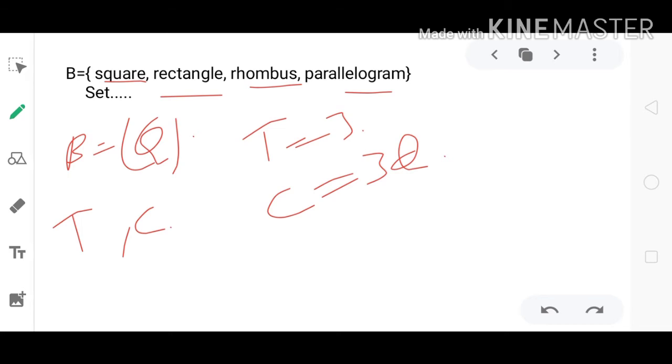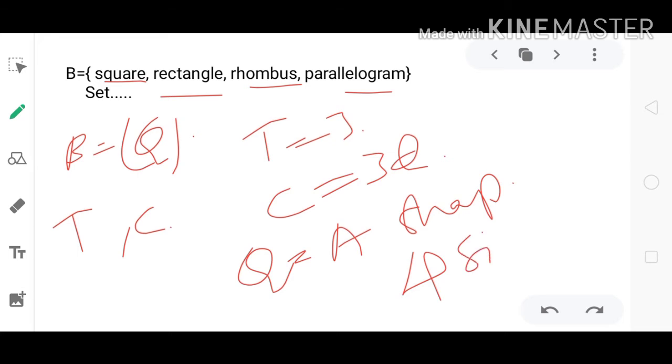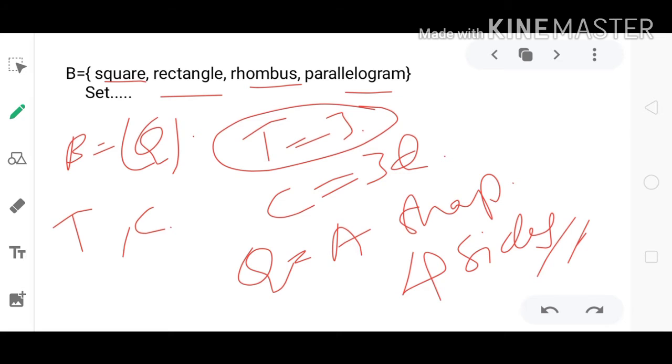We already know from earlier classes that a quadrilateral is a shape that contains four sides. So a triangle is not a quadrilateral and a cone is also not a quadrilateral. So we can't put a triangle or cone in set B. Okay, clear? Now, what we learned in this topic: what sets are and the conditions to form a set.